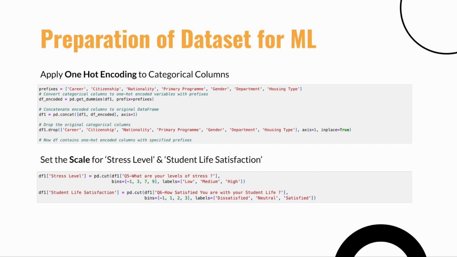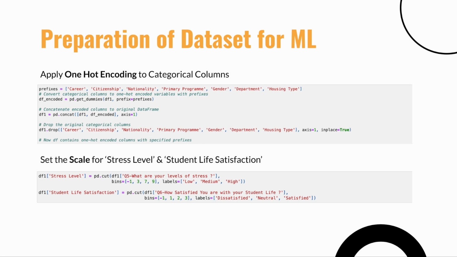Then, we applied one hot encoding to those columns. This is because some machine learning models are unable to work with categorical data. Therefore, to fix this issue, we have to convert those data into numerical data. And one hot encoding is one of the techniques to do so, and it is better than a normal integer encoding as it prevents misinterpretation and biasness, which normal integer encoding might cause.